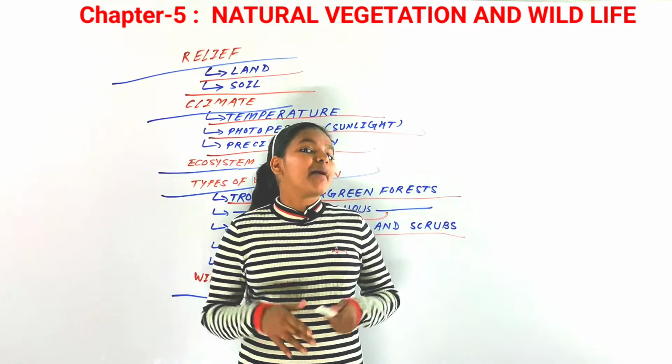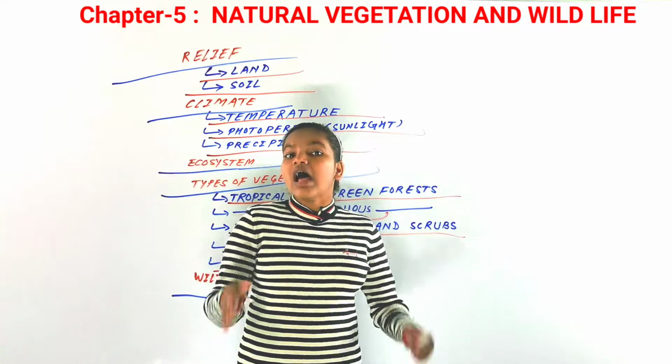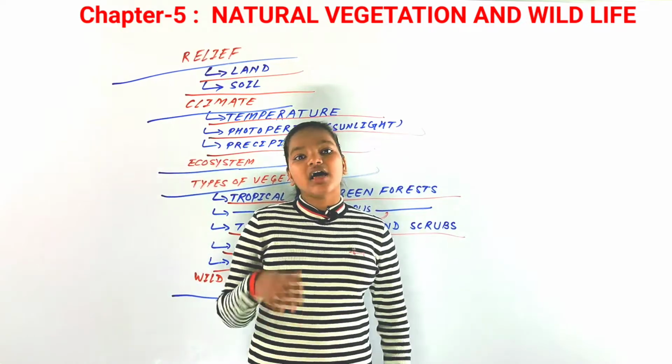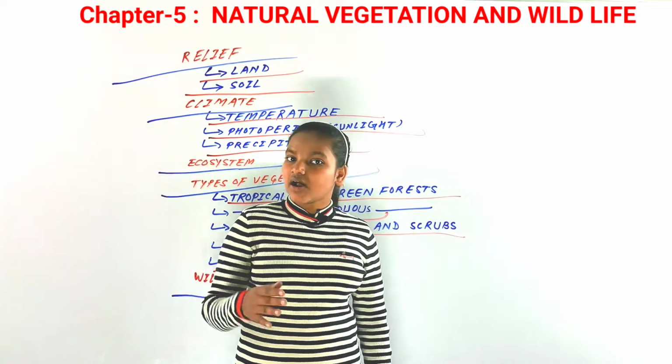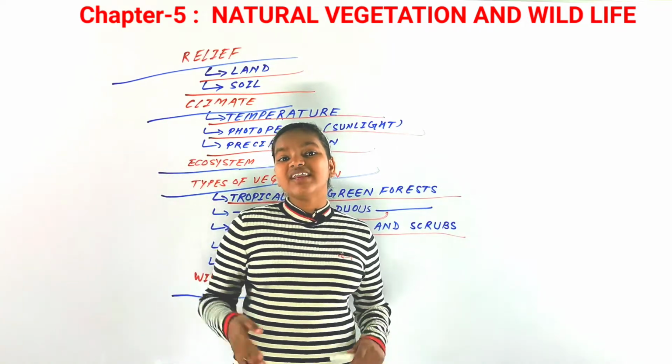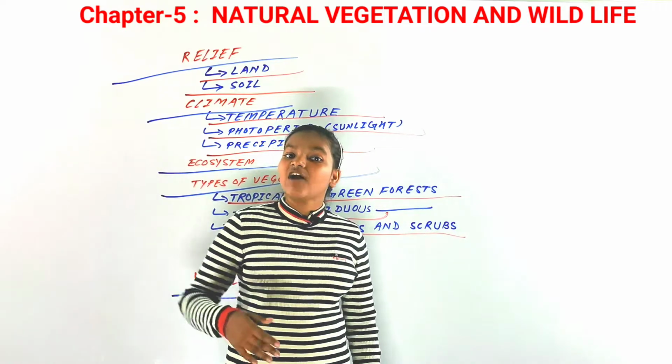If we talk about plant species, about 1,300 plant species have been endangered, and around 100 species have become extinct as well. So many plant species have become extinct.